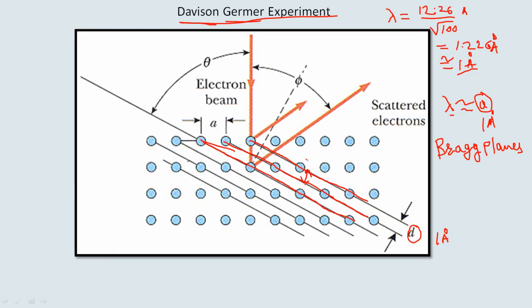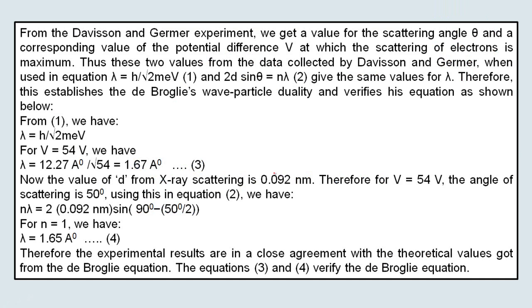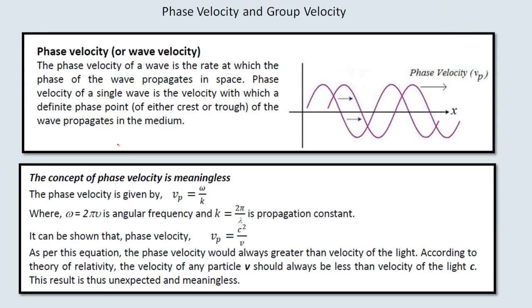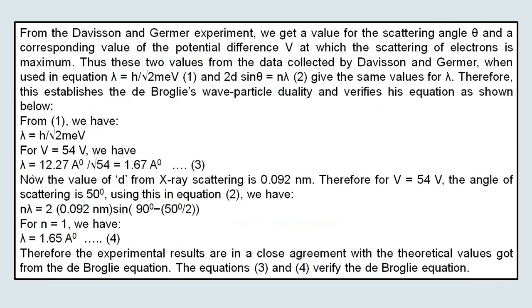Similarly, they used a single crystal of nickel and incident an electron beam onto it, and they found that the beam of electrons also gets scattered or diffracted by the various planes present in the single crystal of nickel. I am not going into much detail, but they used the relation I already mentioned: lambda is equal to 12.26 angstrom divided by root of V.